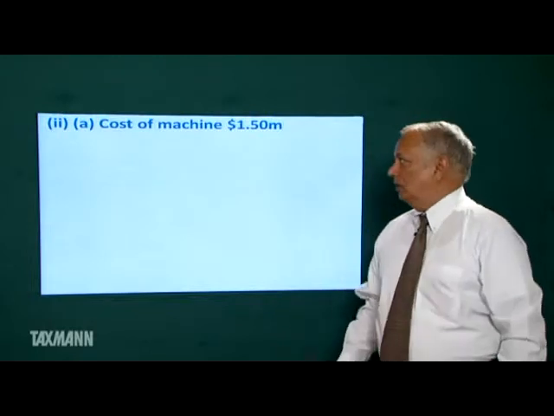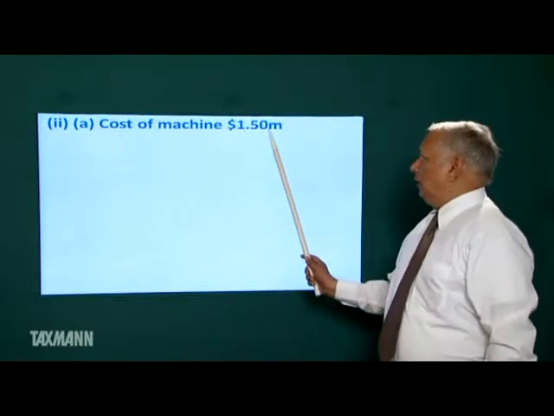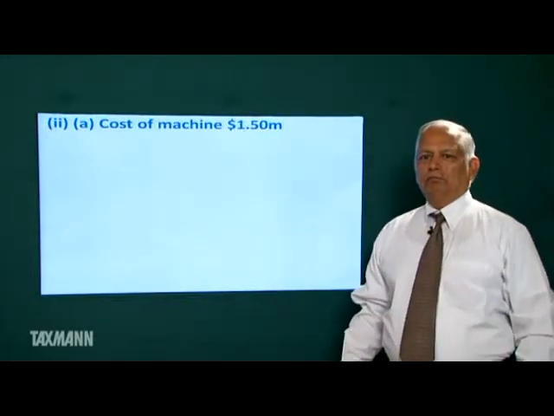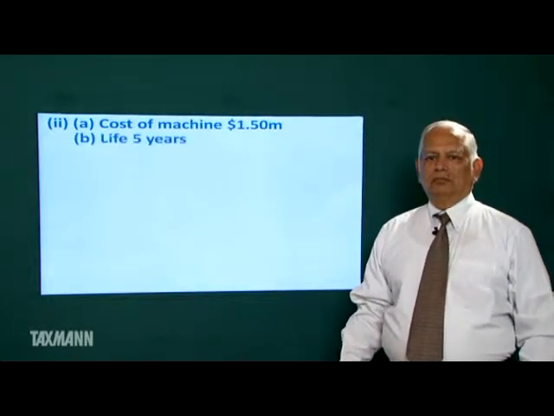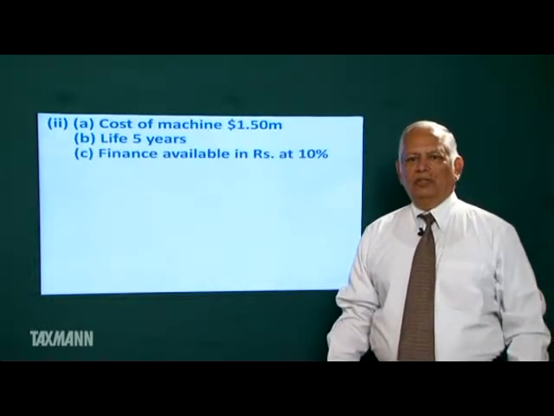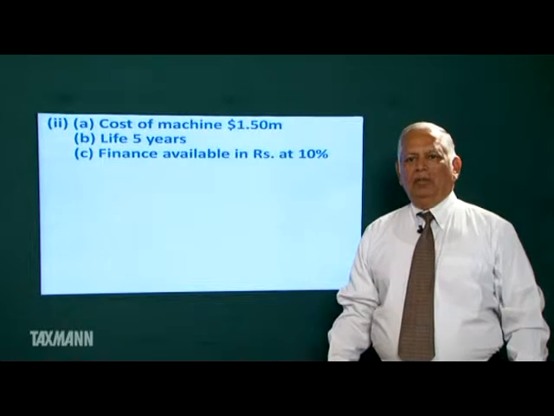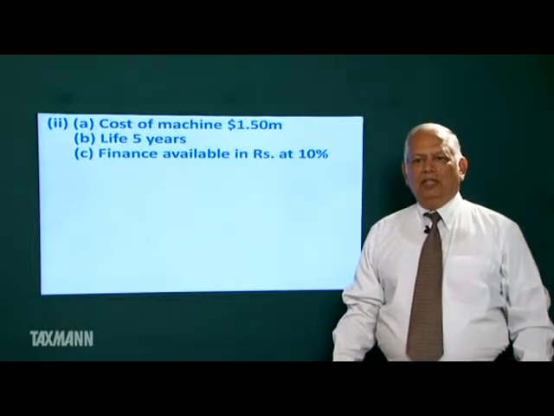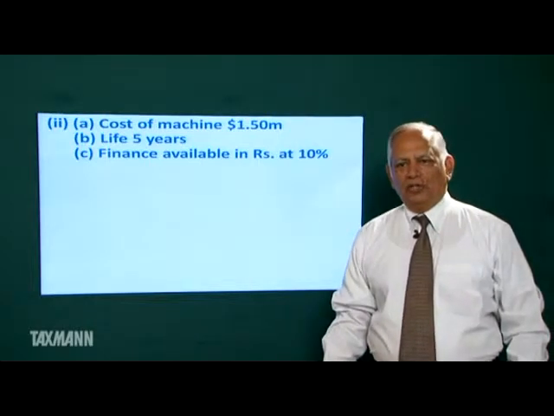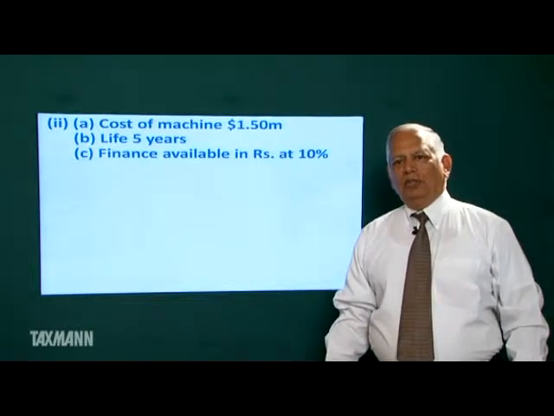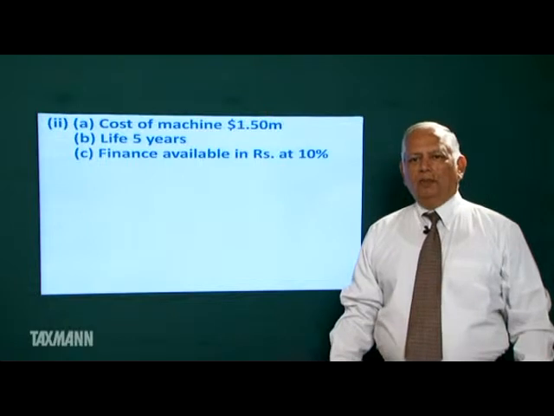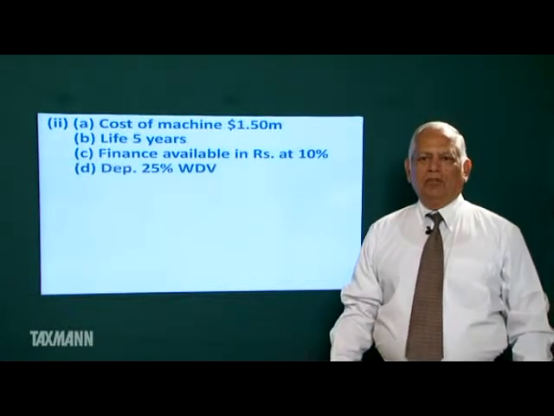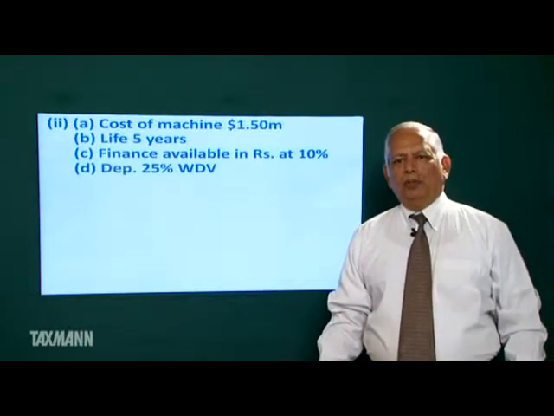Cost of machine $1.50 million. Life 5 years. Finance available in India in rupees. That is, we may borrow the funds in rupees, convert the rupees into dollars and purchase the machine. Depreciation 25% WDV.